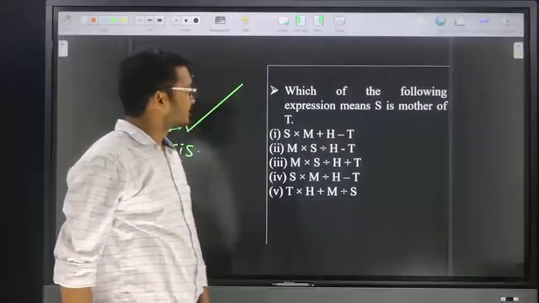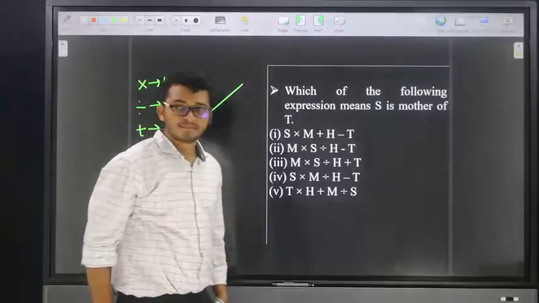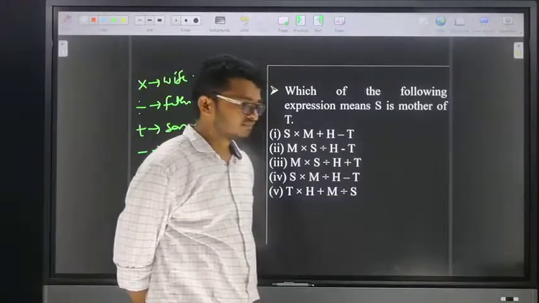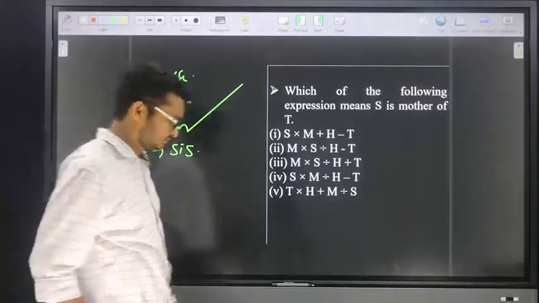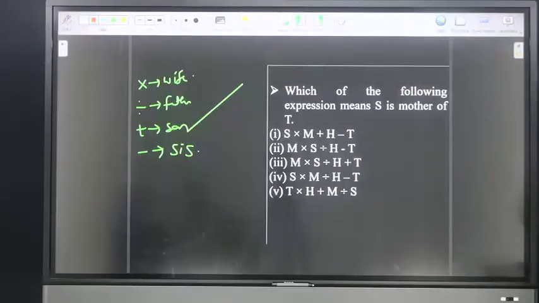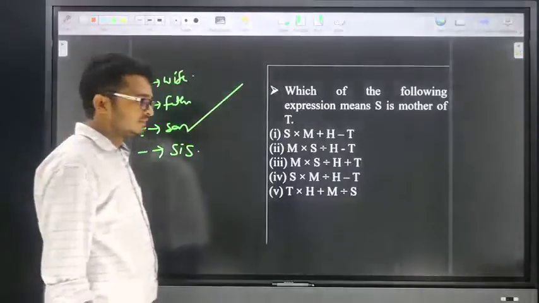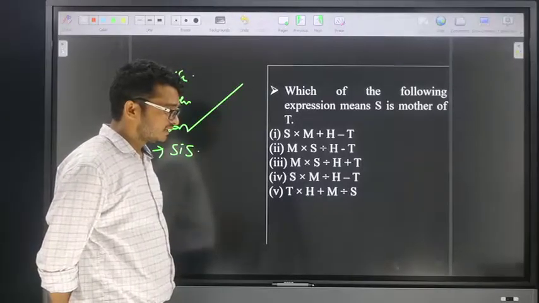Which of the following expressions means S is mother of T? Friends, the answer is option number 3.